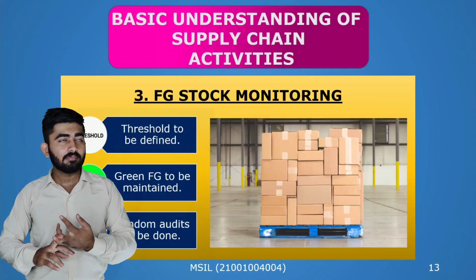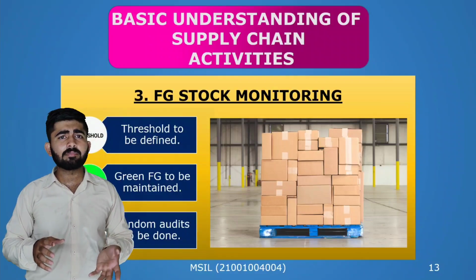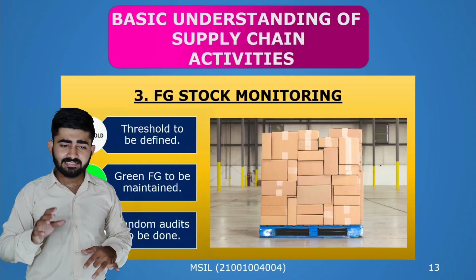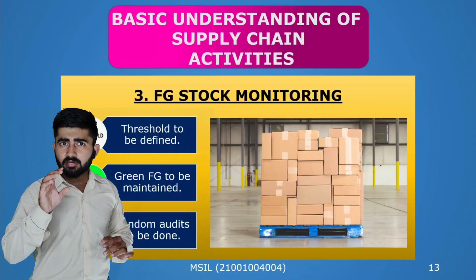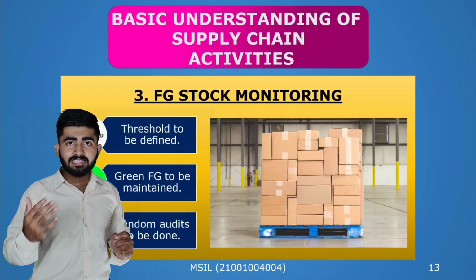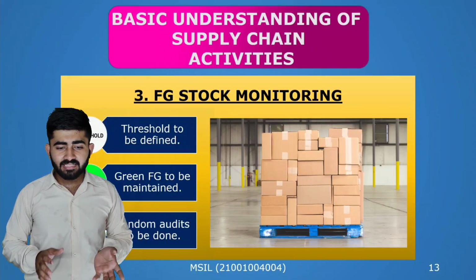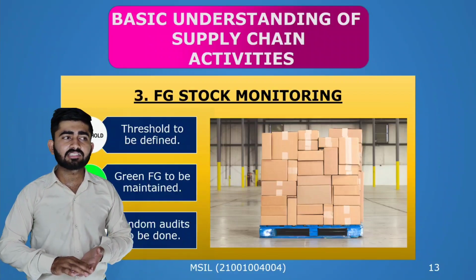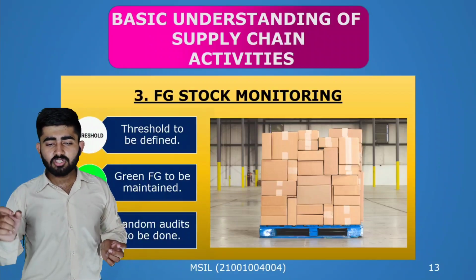If the vendor is not able to fulfill these products, there is a penalty, so the vendor tries to maintain the green FG stock, known as green finished goods stock.